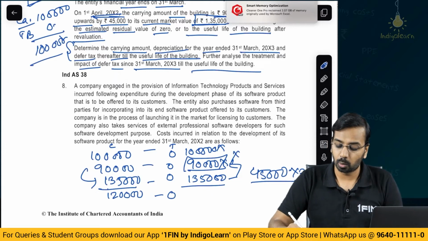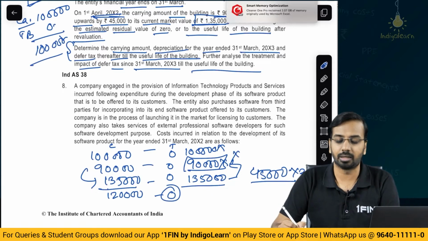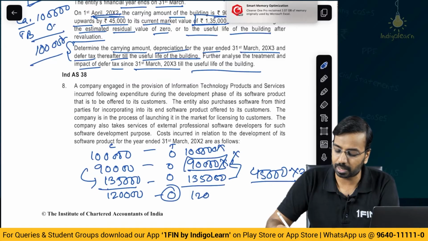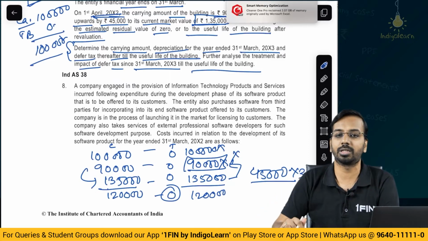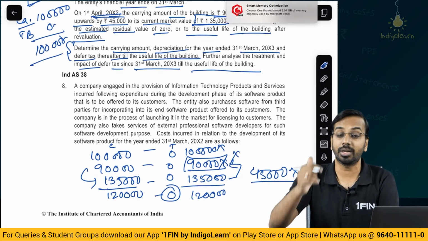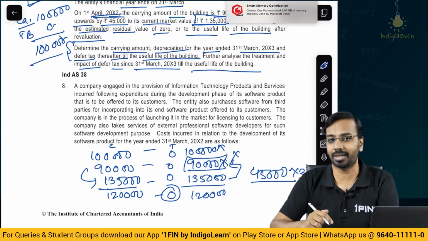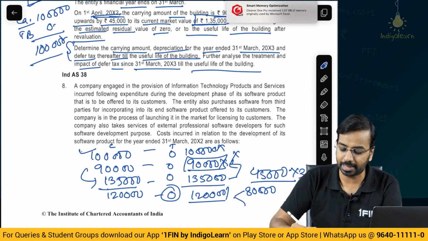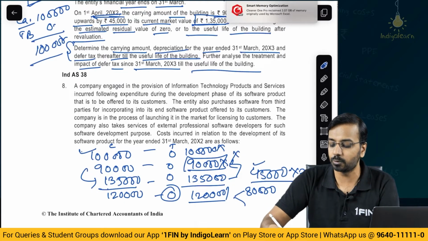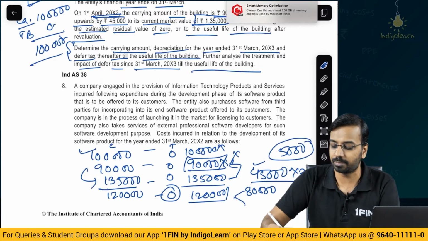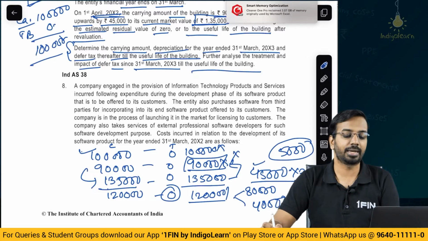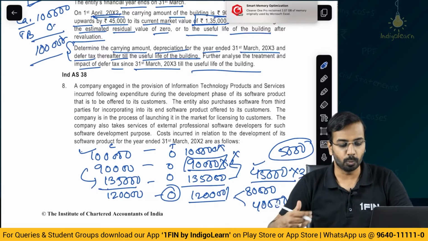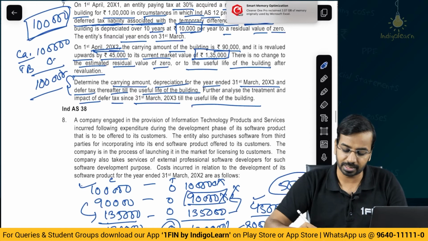Now, the carrying amount is 1,20,000, the tax base is 0, there is a difference of 1,20,000. On this entire 1,20,000, I cannot recognize deferred tax. On what amount can I recognize deferred tax? This 1,20,000 comprises 80,000 of original carrying amount, that is 1 lakh, 90, 80 and so on, and 45,000, out of which 5,000 I would have charged as extra depreciation, so now I have a difference of 40,000. On this basis, you can recognize deferred tax, and like this you will continue to recognize deferred taxes.